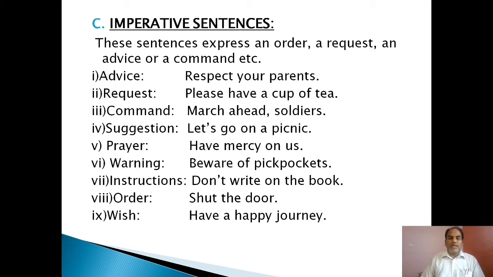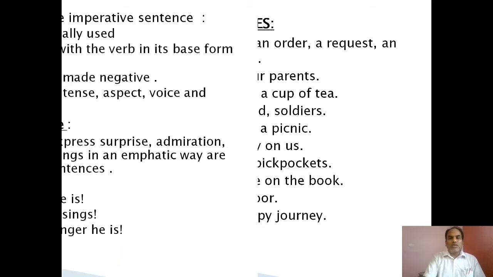We have marked that there is no subject in these except in the suggestion, let us go on a picnic. In the other sentences, what is the subject? Here the subject is you, the understood subject. Respect your parents means you respect your parents. Open the door means you open the door. That means the subject you is not mentioned here. But in the case of let us go on a picnic, we or us is the subject. In other imperative sentences, we know that you is the subject.